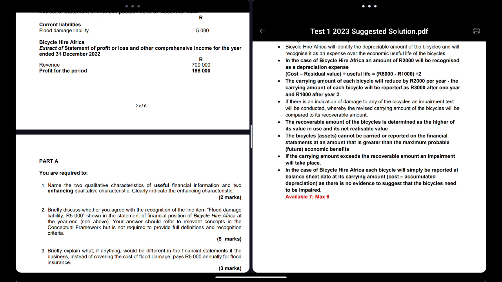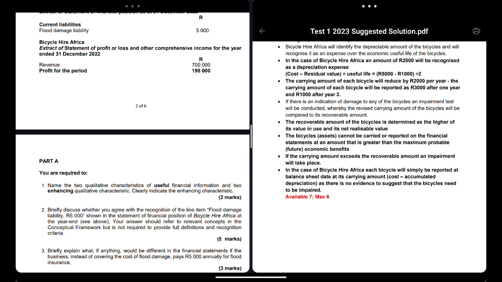Then plus the second year, let's say 15,000, over 1 plus the interest, close brackets to the power of 2, plus the third year, let's say 18,000, over open brackets 1 plus the interest rate, which is 10%, close brackets to the power of 3. And you calculate the sum of all those numbers. That's your value in use.